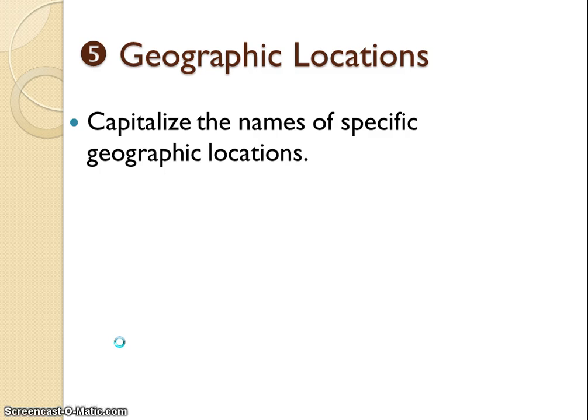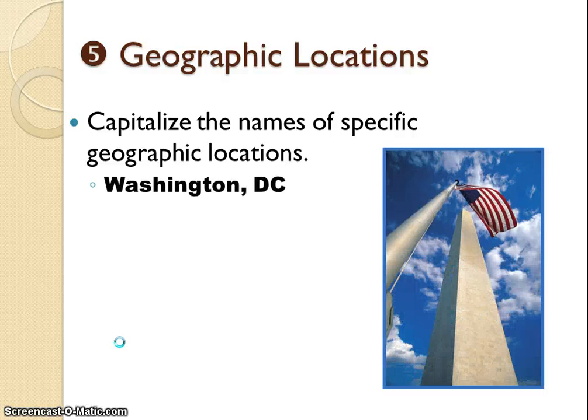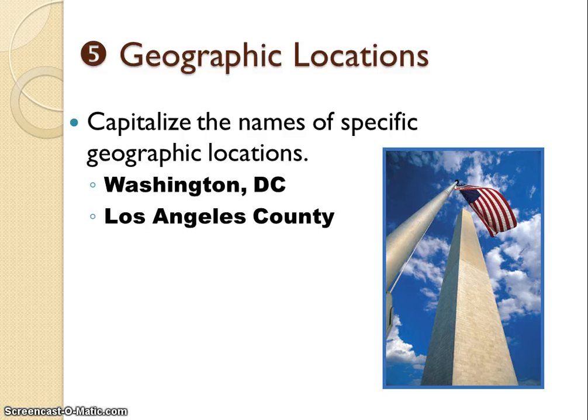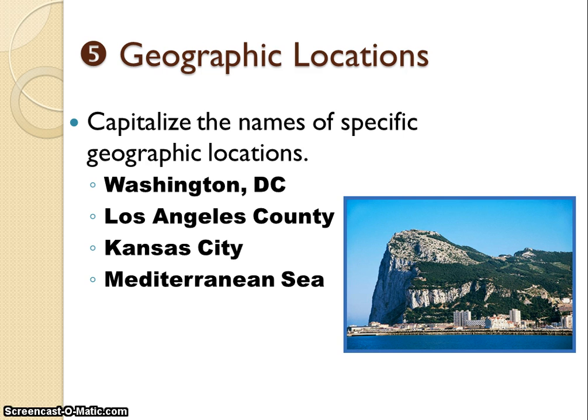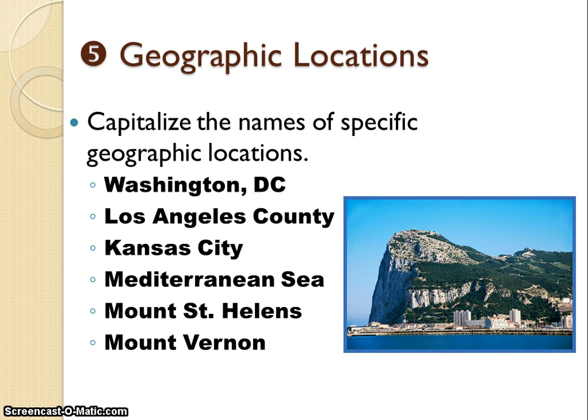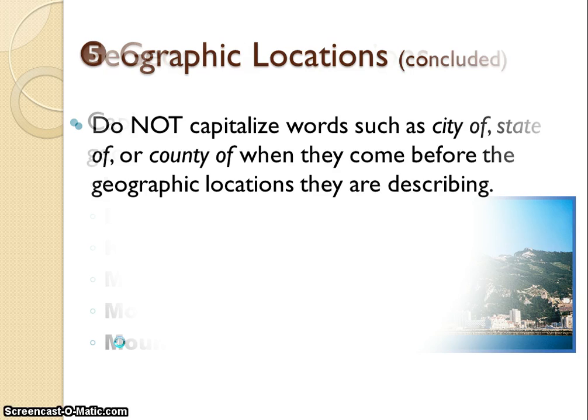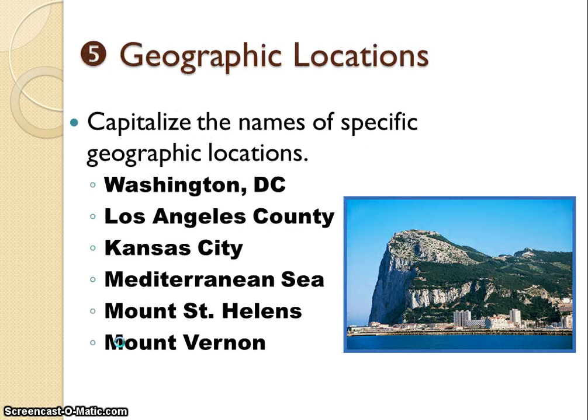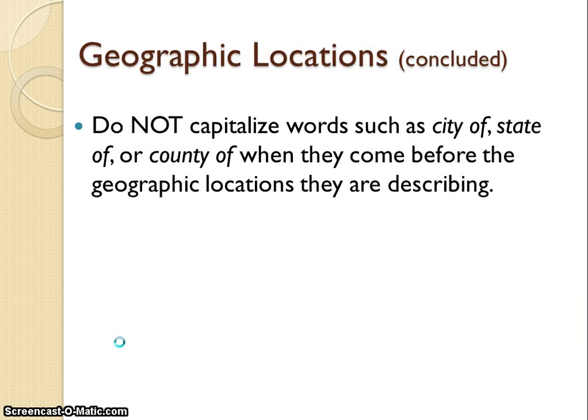Okay, we capitalize the names of specific geographic locations. For instance, Washington, D.C., we capitalize that. Los Angeles County, Kansas City, Mediterranean Sea, Mount St. Helens, and Mount Vernon. So those are all geographic places. They're specific locations. We do not capitalize words such as city of, state of, or county of when they come before the geographic location they are describing.